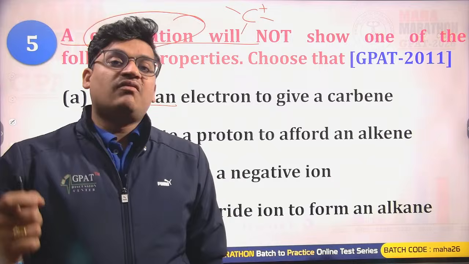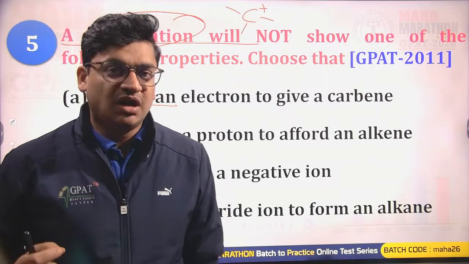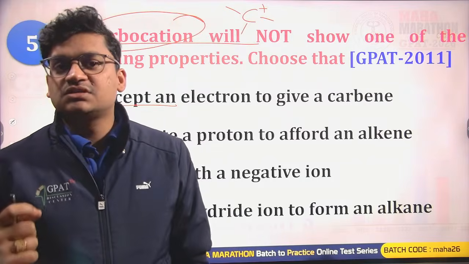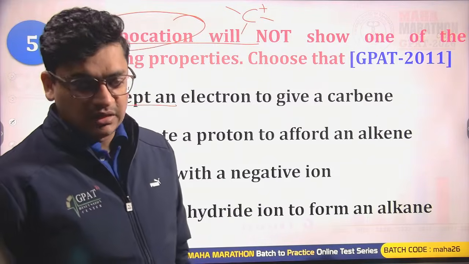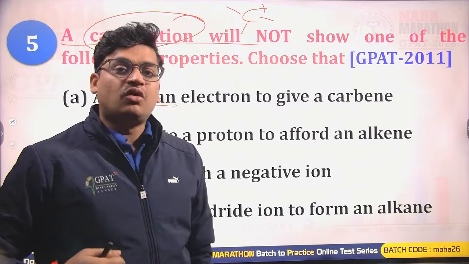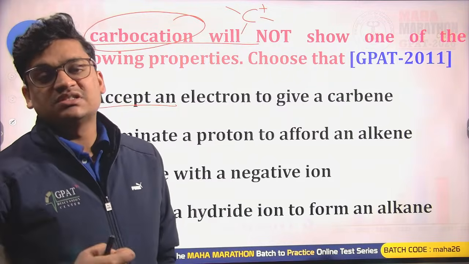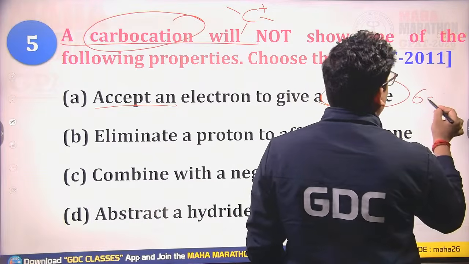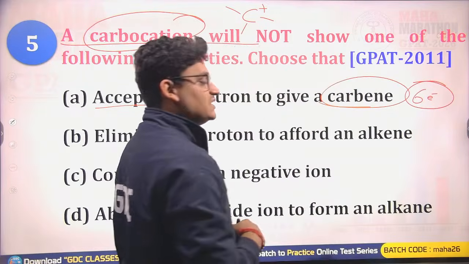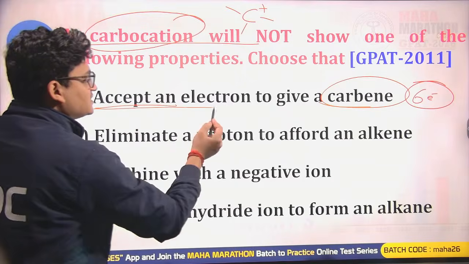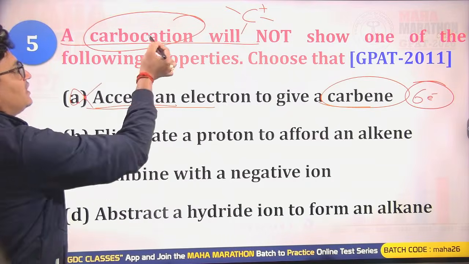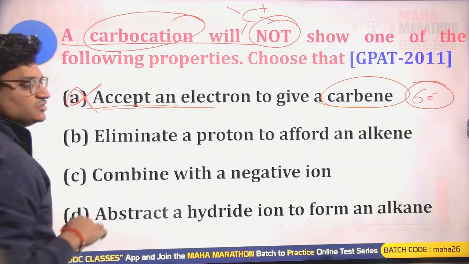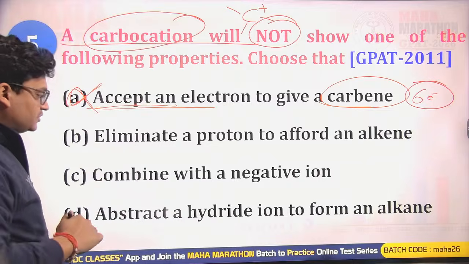Carbocations are already having 6 electrons due to 3 sigma bonds formations. Due to presence of 3 sigma bonds, this carbon is already having 6 electrons. So if it is accepting an electron, it is not possible for this carbocation to be acting as a carbene. As we know, carbenes are having 6 electrons and they are acting as electrophiles as well. So the first one, accept an electron to give carbene, is incorrect regarding the carbocations. You are asked "not shown", so yes, this is the right answer for our question.